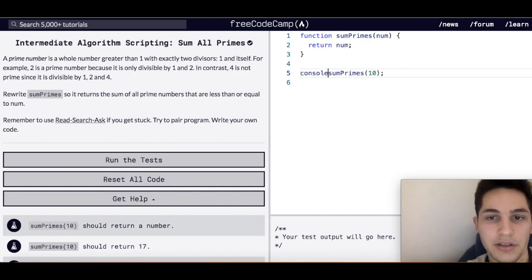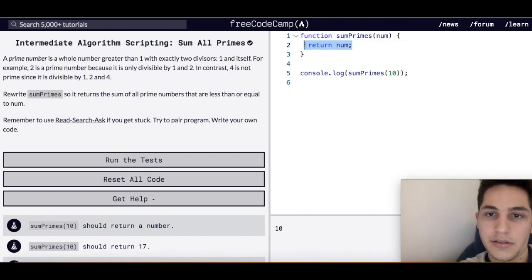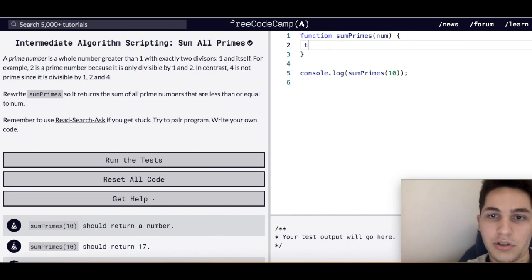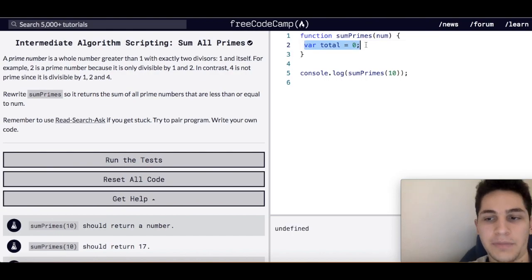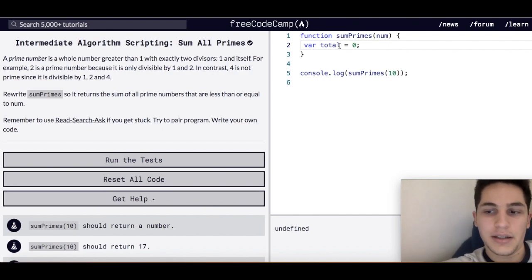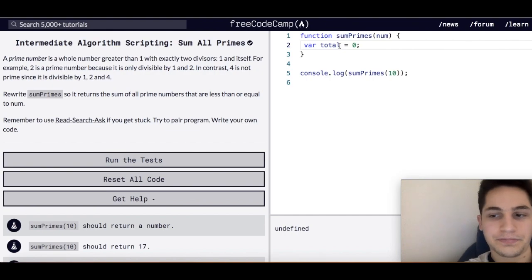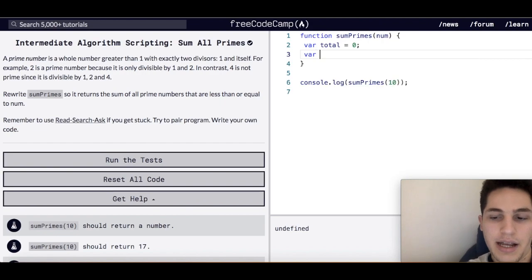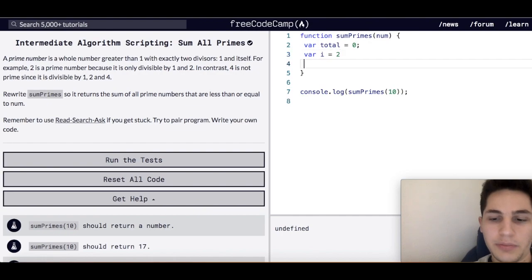So let's just console.log this so we can test the code. And we want to create a variable called total, and set it equal to 0. This variable is going to contain the total of the prime numbers. And now we're going to create a while loop.